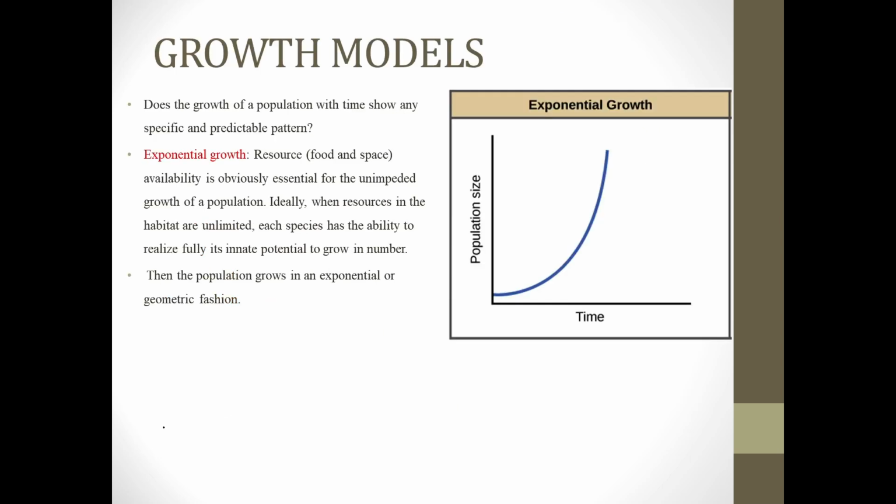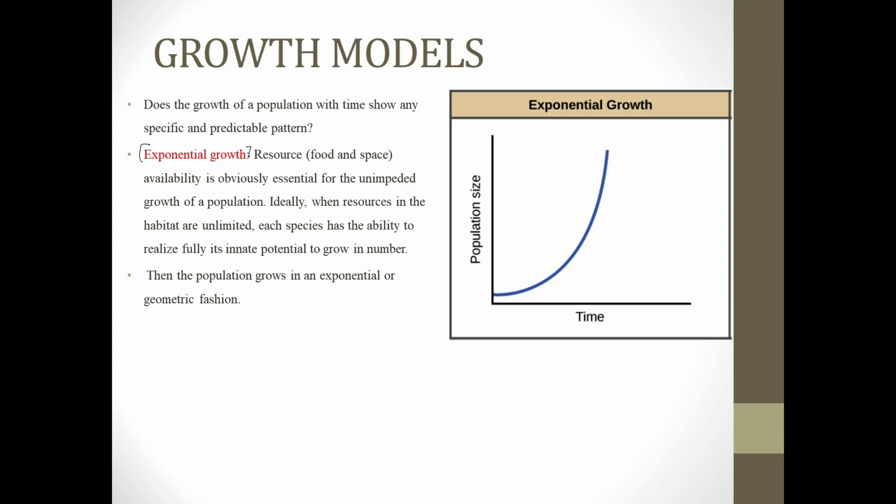Now the question arises whether there is any specific or predictable pattern to explain how the growth of the population will be with time. To answer this, various growth models were introduced. Out of them,